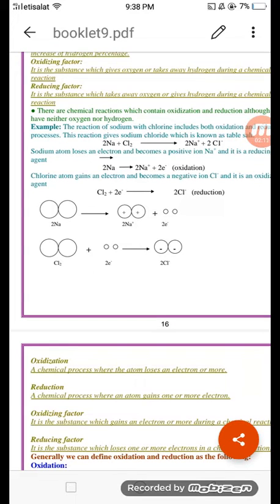So the sodium is considered a reducing agent because it loses an electron during the chemical reaction and changes into positive ion. But chlorine, reduction process occurs to the chlorine because it gains an electron and changes into a negative chloride ion. So the chlorine is considered an oxidizing agent because it gains an electron during the chemical reaction and changes into negative chloride ion.